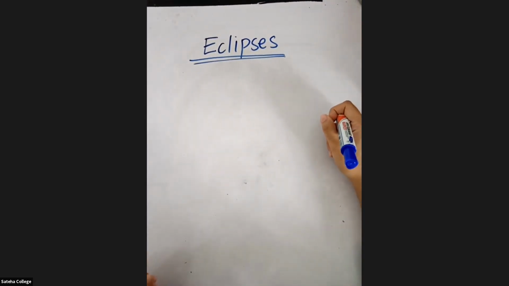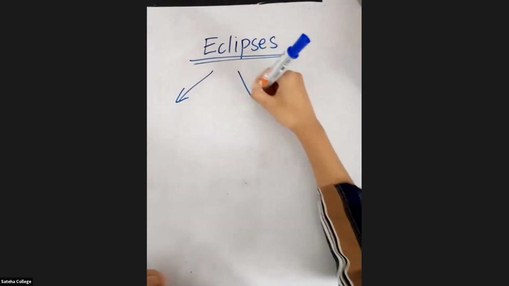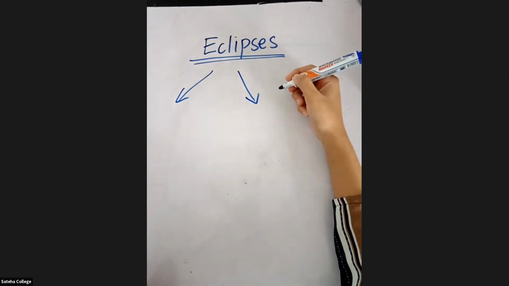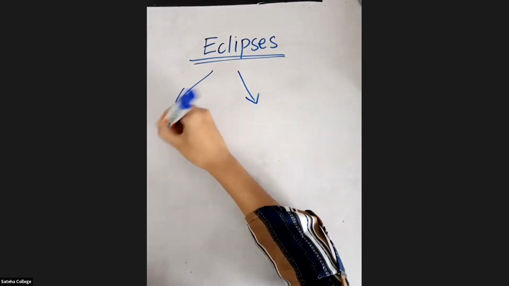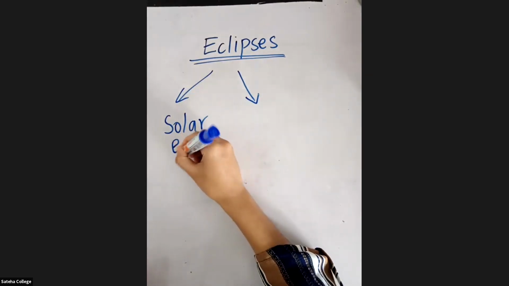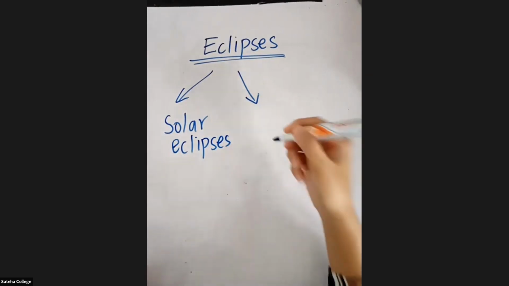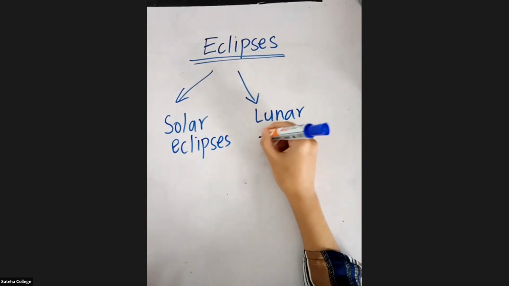When you consider eclipses, there are two types of eclipses. How many types of eclipses do you have? There are two types. The first type of eclipse, you call it the solar eclipse. And the second type of eclipse, you call it the lunar eclipse.